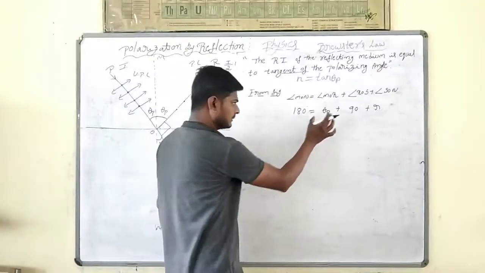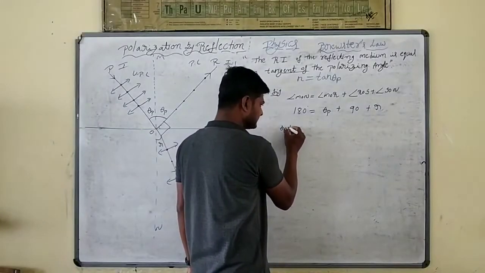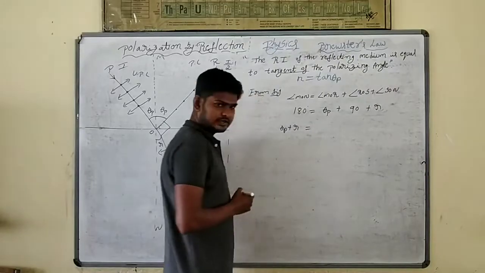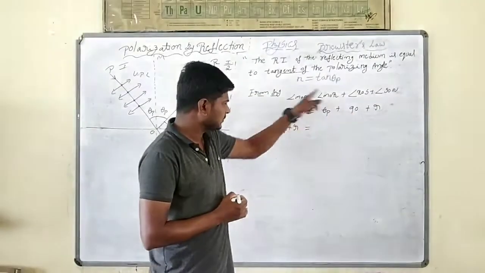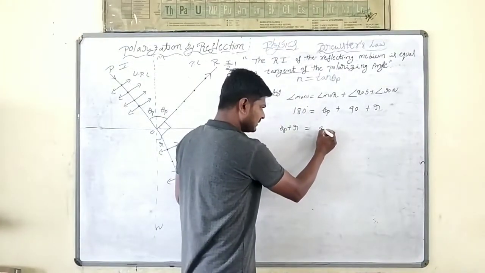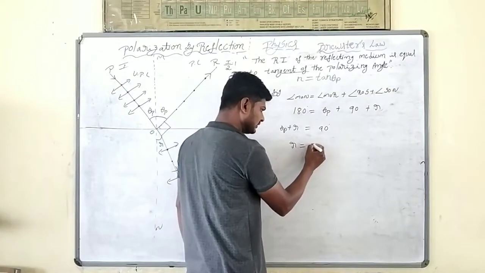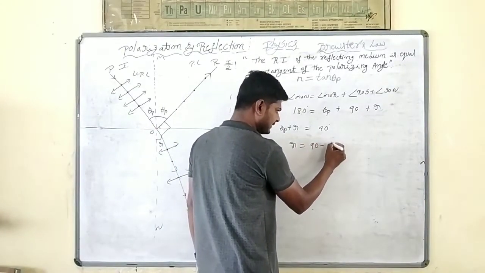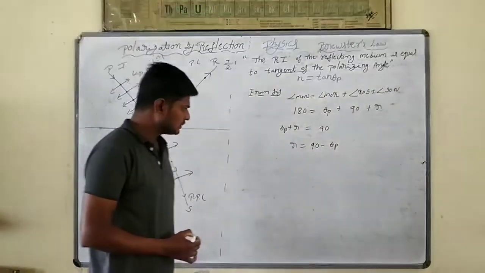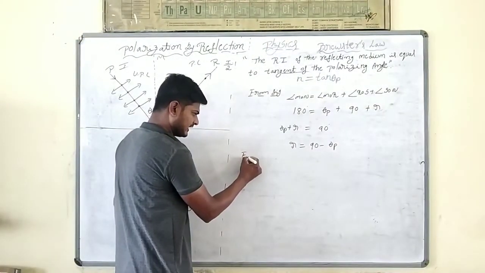Now I am going to take this: 180 equals theta p plus 90 plus r. The 90 comes to this side, 180 minus 90, which becomes 90 degrees. So theta p plus r is 90 degrees, and r is equal to 90 minus theta p. Now we can take Snell's law.